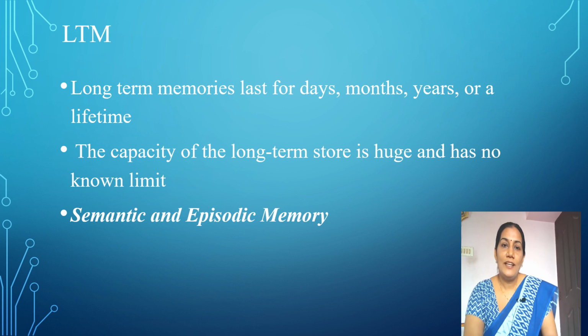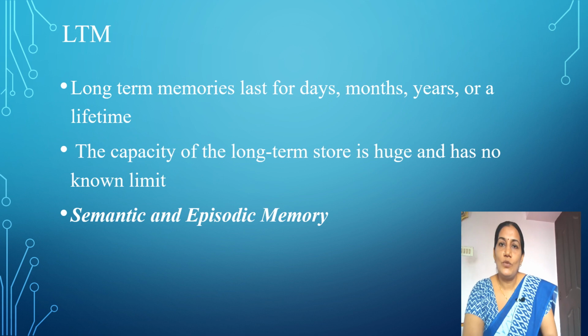Next is long-term memory. It can last for days, months, years, or a lifetime. And the capacity of the long-term memory is very huge and has no known limit. The information in the long-term store is mostly about the meaning of words, sentences, ideas, concepts, and the life experiences we have had. There are actually two types of long-term memory: semantic memory and episodic memory.